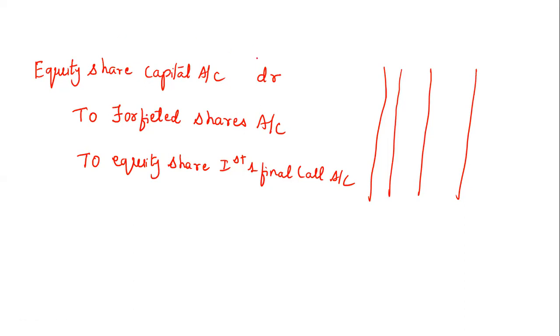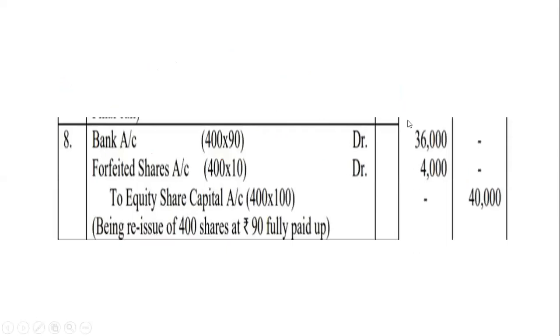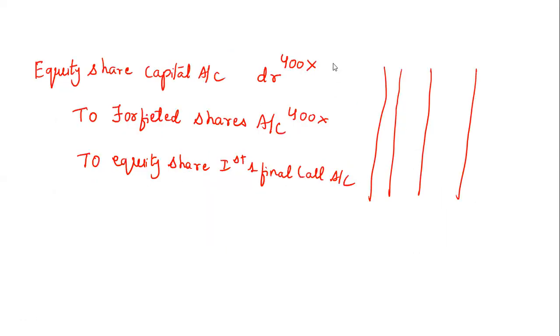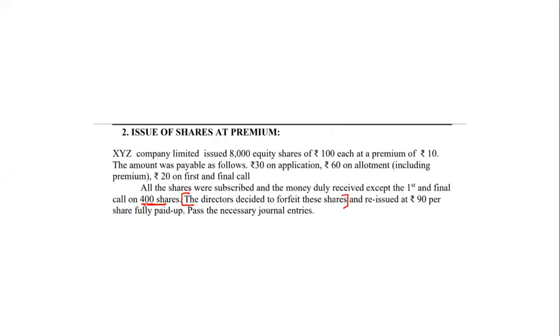So see here what I'm doing now. You have to write this in pen. Many are writing in pencil. It is wrong. 400 into, then even here I'm writing 400 into. Yes, you can open the bracket here. Capital rate is how much? The first sentence of the question. See here. Capital rate is full, that is rupees 100. First and final call rate is rupees 20.